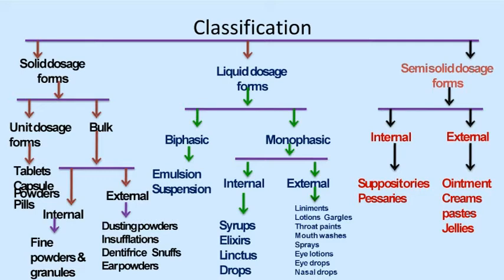In liquid dosage forms, again it has been divided into 2 categories, that is biphasic and monophasic, as we have discussed earlier. Biphasic is a 2-phasic system, for example emulsion and suspension. In case of emulsion, oil and water mixture is there. In suspension, insoluble solid particles are there. Monophasic are again divided into 2 categories, that is for internal and for external use. For internal use, that is for inside the body, syrup, elixir, linctus and drops are the example. For the external use, liniment, lotions, gargle, throat paint, mouthwash, sprays, eye lotion, eye drop, nasal drops are the examples.